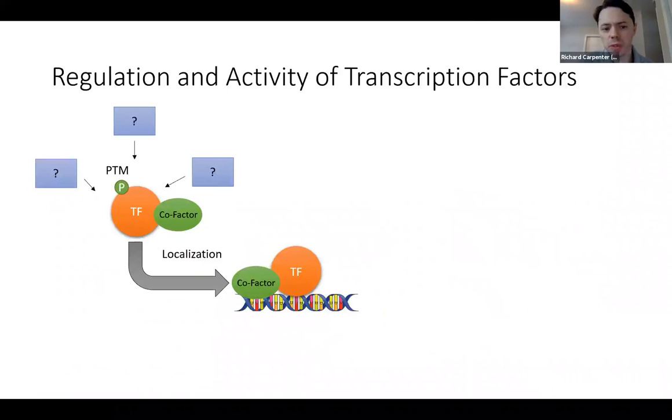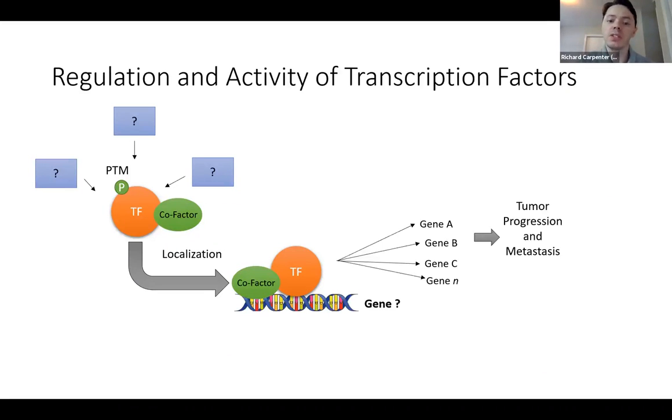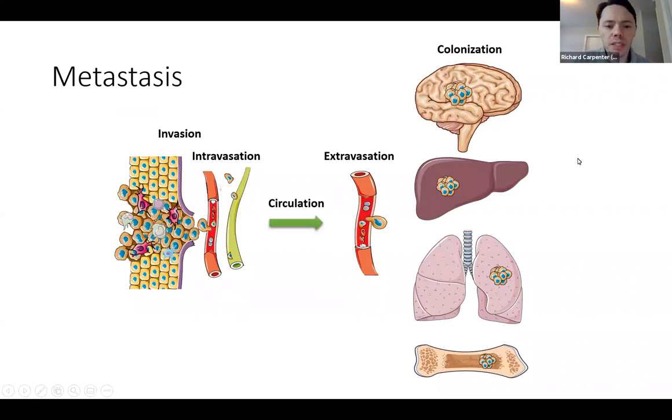In addition to studying the upstream protein regulation of transcription factors, we're also interested in what they're doing downstream. What are the genes that the transcription factors are binding to, and which of these genes actually enable cancer progression and cancer metastasis? One example of a study for this involves metastasis.